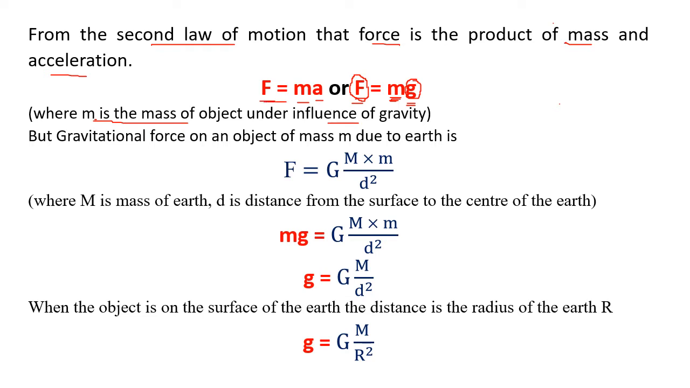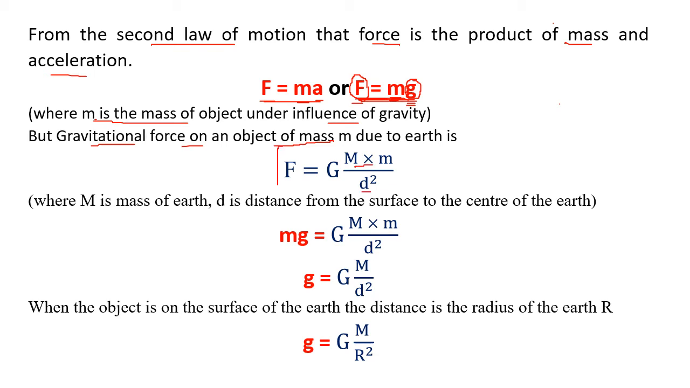So the formula F equal to ma becomes F equal to mg. So this is the gravitational force acting on any body of mass m. But we have seen that gravitational force according to Newton's law, the gravitational force on an object of mass m due to the earth is given by Newton's law of universal gravitation, product of their masses and inversely proportional to the square of the distance.